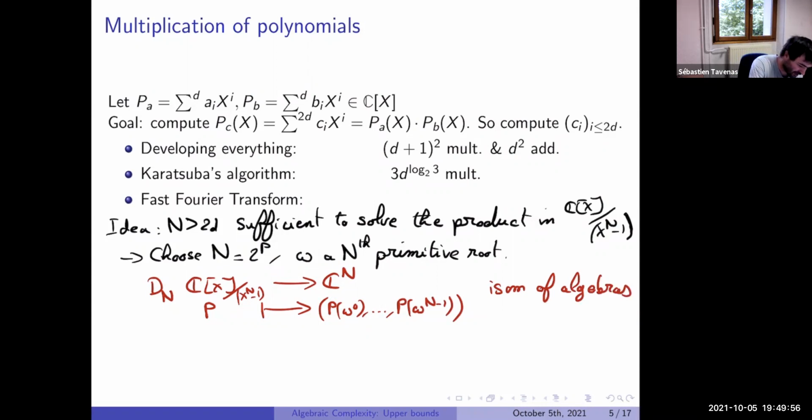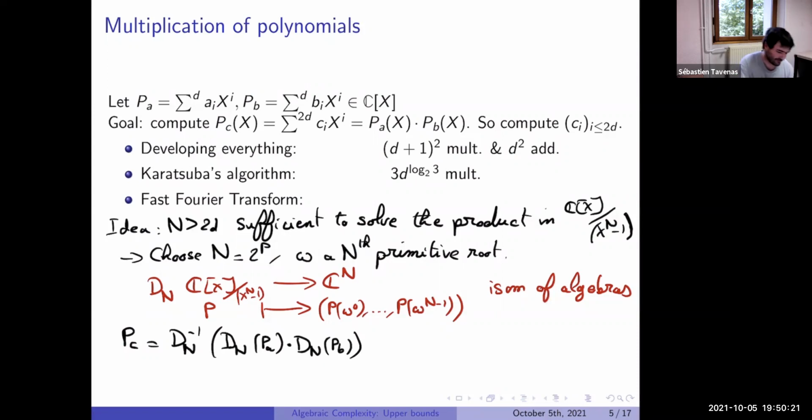Okay, so now the idea is just to compute P_C, so the product we want. In fact, we take our two polynomials, P_A and P_B.